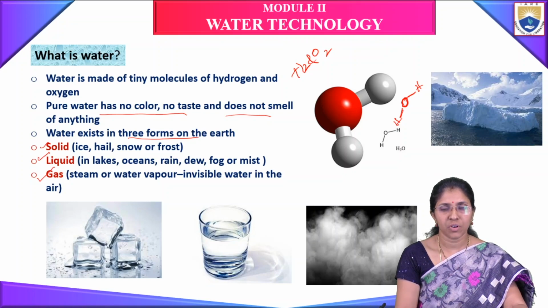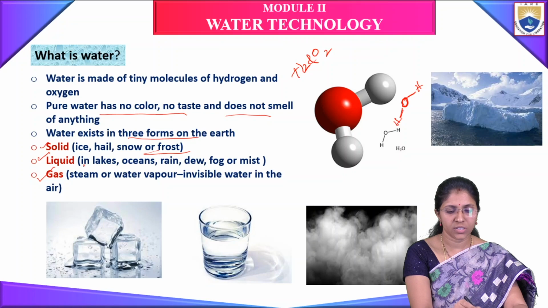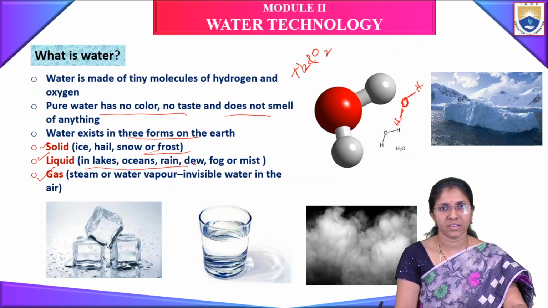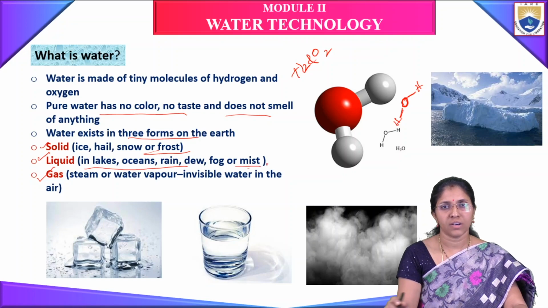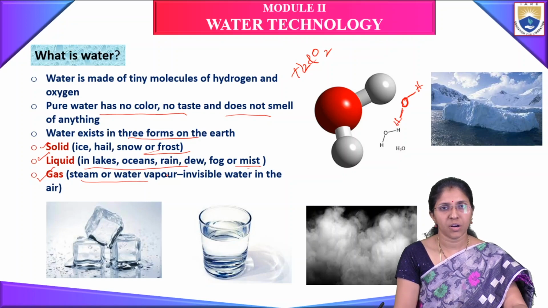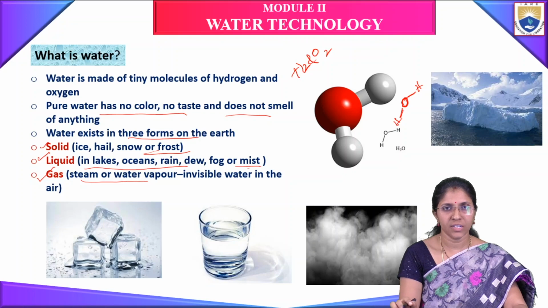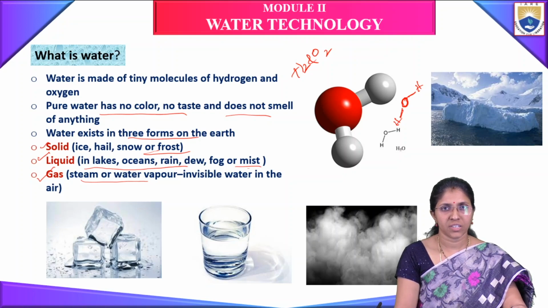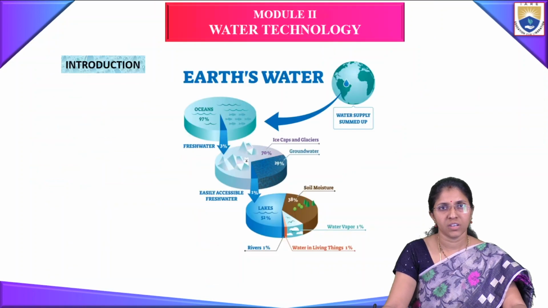Solid water exists in the form of ice, hail, snow, or frost. Liquid water exists in the form of lakes, oceans, rain, dew, fog, mist, or moisture. Gas exists in the form of steam or water vapor, invisible water in the air. So water exists in three forms: solid, liquid, gas. This is the introduction about earth water.